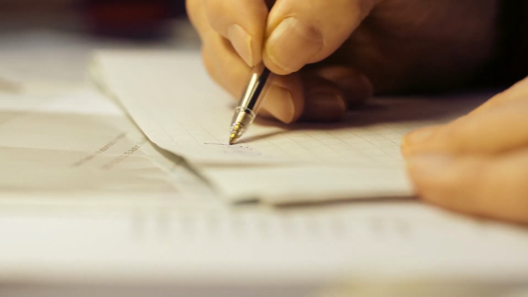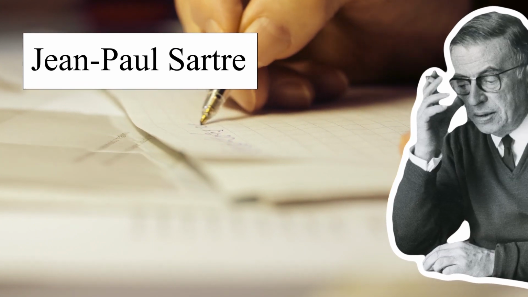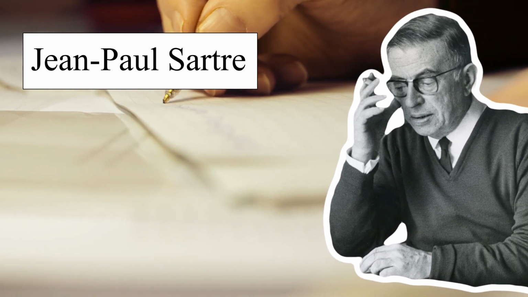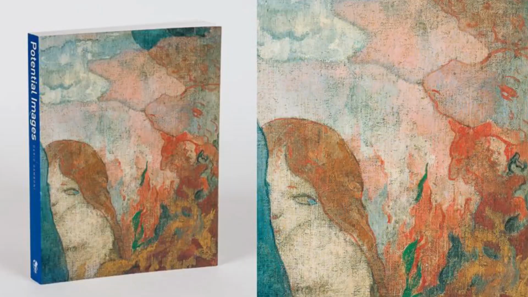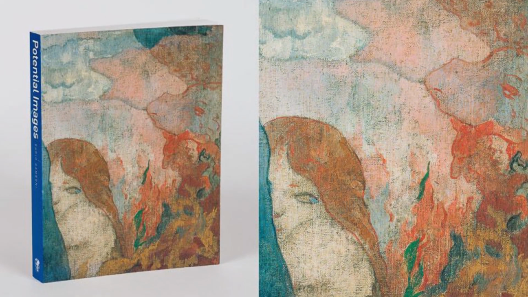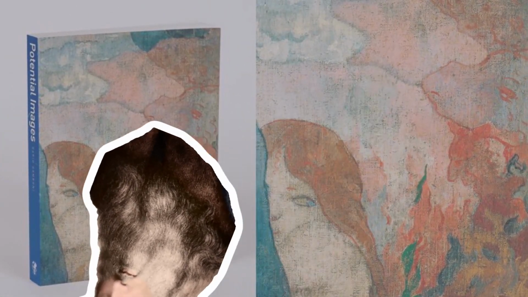For example, the phenomenologist Jean-Paul Sartre spoke of intermediary types that offer us a synthesis of external and psychic elements, like seeing a face in a flame or in the swirling patterns of a carpet. Or the art professor Dario Gamboni, who writes about the accidental and potential image. Or take, for instance, Leonardo da Vinci, who spoke of a newly invented type of seeing that inspires the mind to invent.